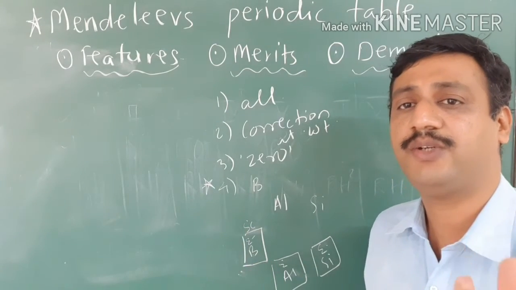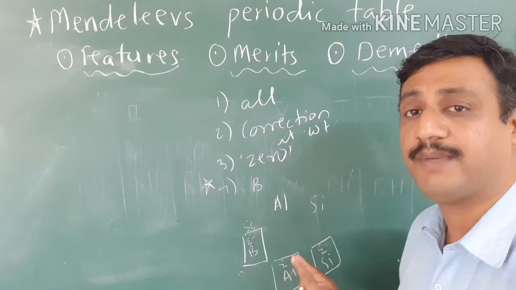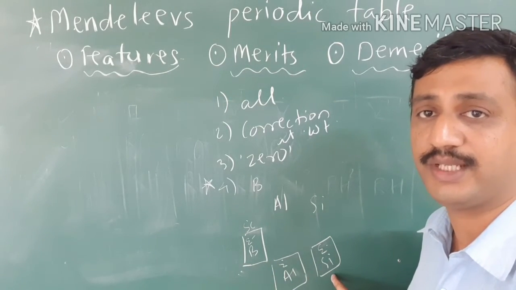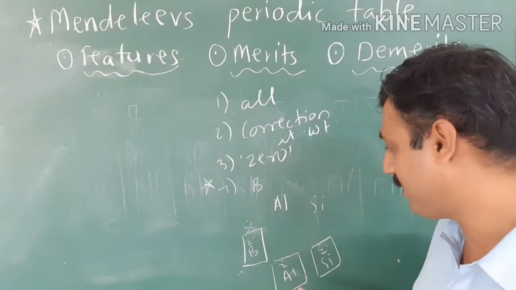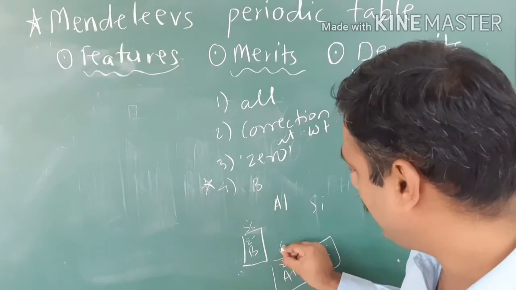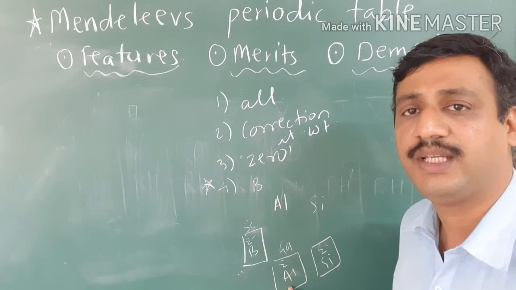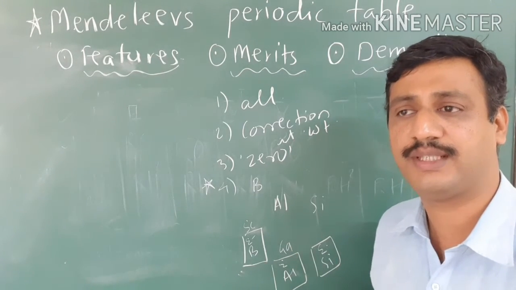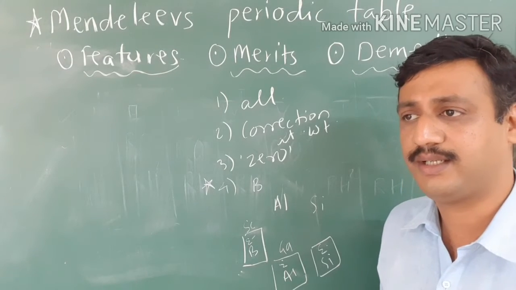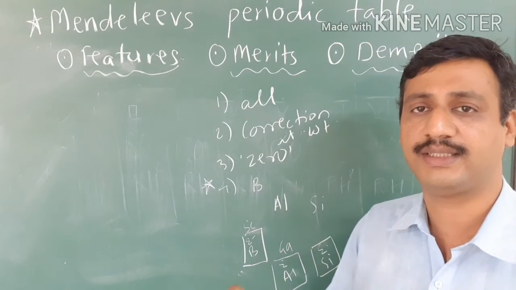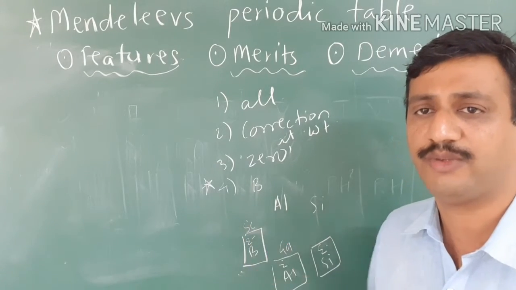Okay, Mendeleev didn't keep only space, but Mendeleev stated the properties of these undiscovered elements earlier, before their discovery. After some years, what happens? The element gallium was discovered, and the properties of gallium matched with Eka aluminium. So because of this, it was accepted. Okay, now the scientists considered that this is a valuable research.